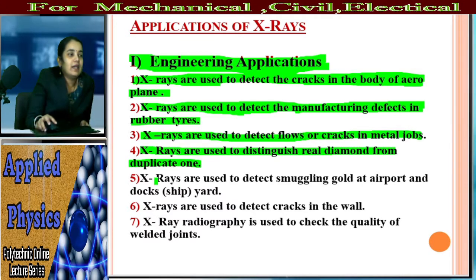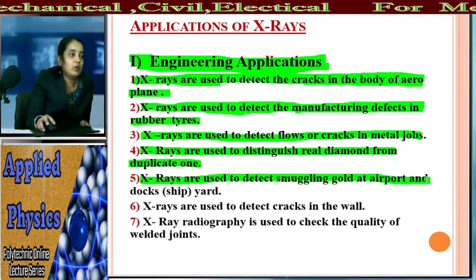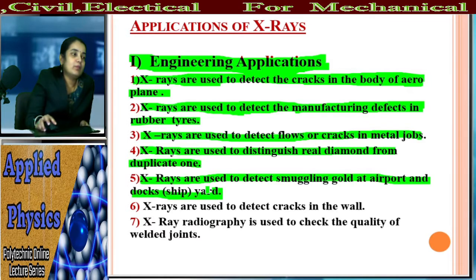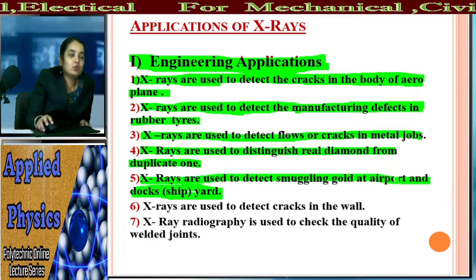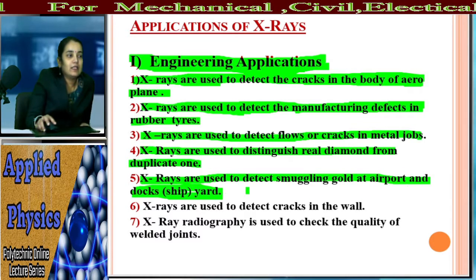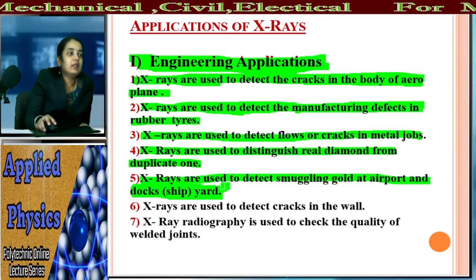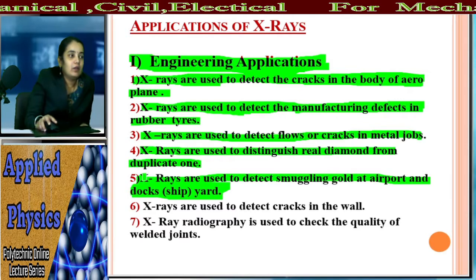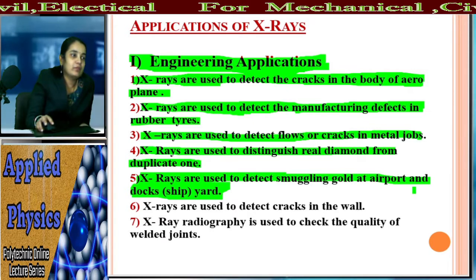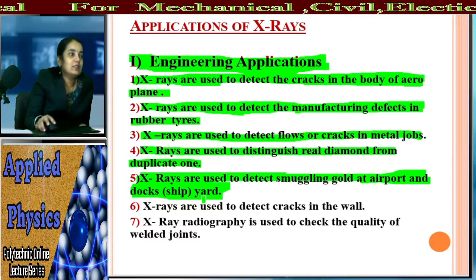What is the next? The X-rays are used to detect smuggling gold at airports and dockyards or the ships. Because of the special properties of X-rays, they are used to detect smuggling gold at the airport or the docks. तुम्ही बघितलं असेल एअरपोर्टला गेल्यानंतर चेकिंग होतं आपलं प्रत्येक मटेरियल जे काही बॅग्स तुमचे आहे, लगेज आहे, त्या लगेज मध्ये चेकिंग होतं. In that checking, the X-rays are used to detect the smuggling gold or any material which we are carrying. So these are the applications.